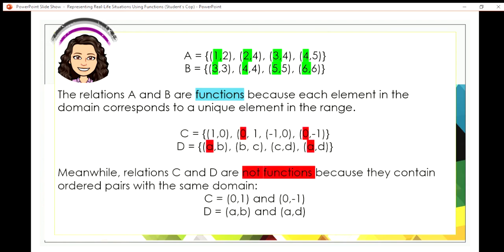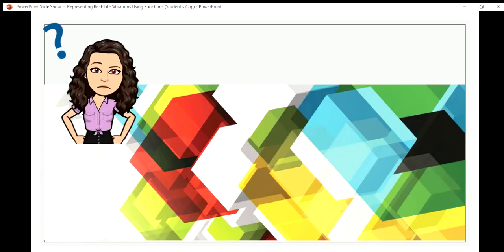Now, if you have noticed, the ordered pairs C and D are only relations, but they are not considered functions. Why? Because they contain ordered pairs with the same domain. Notice this one: there are two zeros and there are two A's. So this makes them not a function.